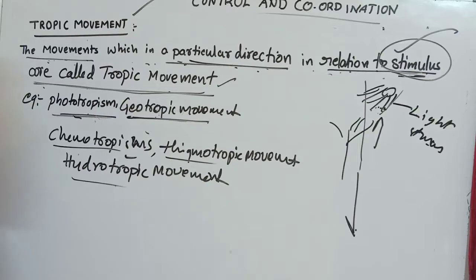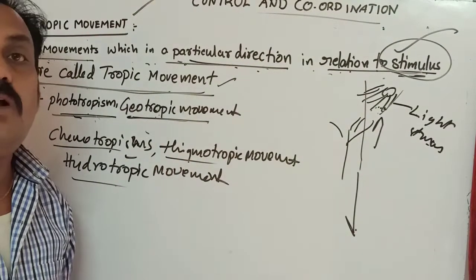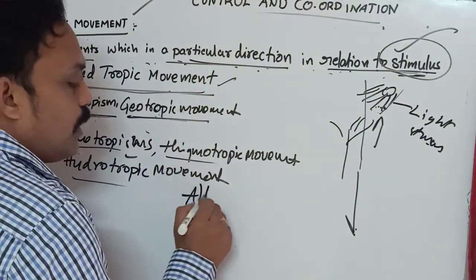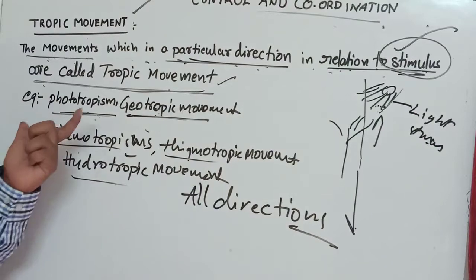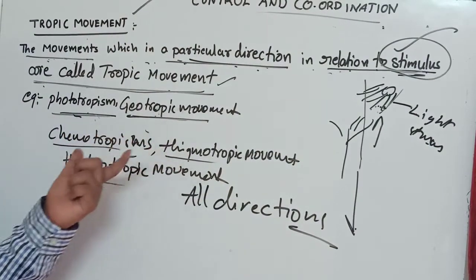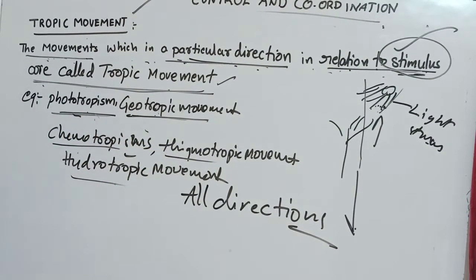Stimulus is important here. Tropic movements are useful for growing the plants in all directions. Now we are going to discuss each tropism: phototropism, geotropism, chemotropism, thigmotropism, and hydrotropism.